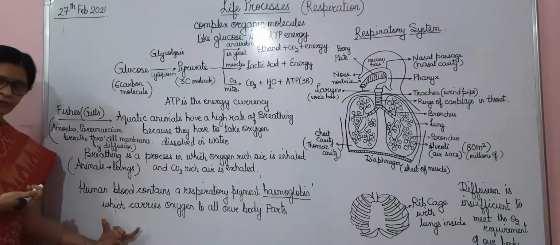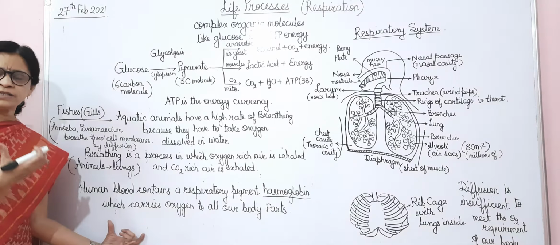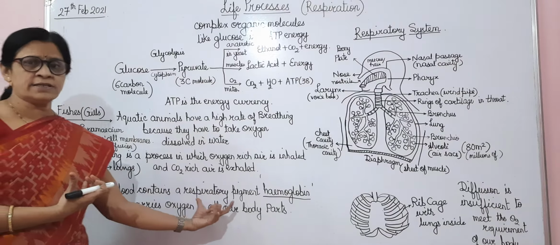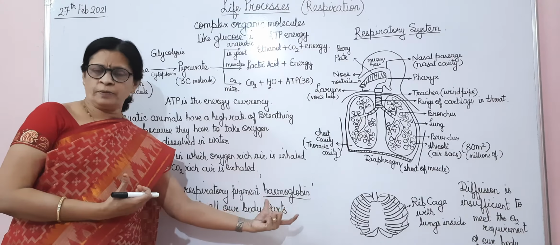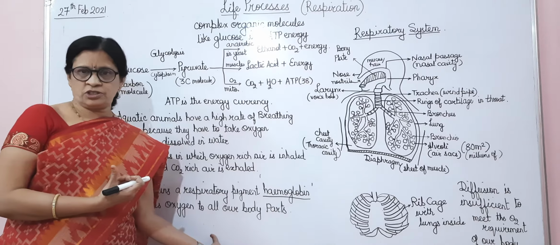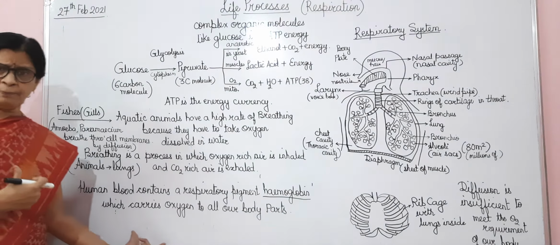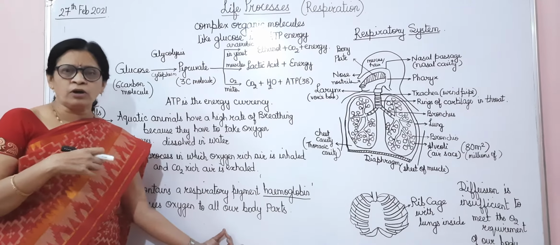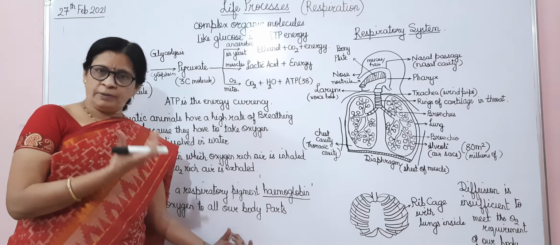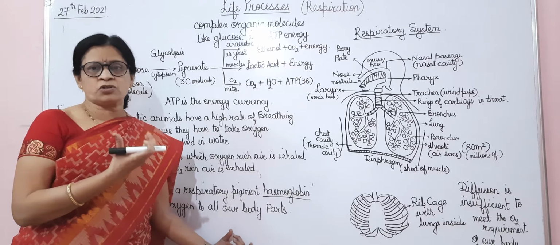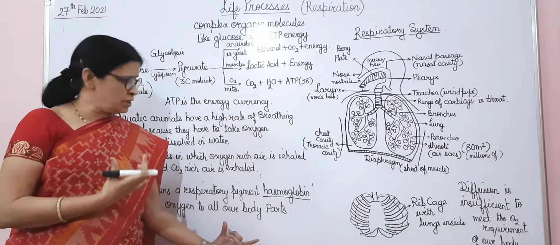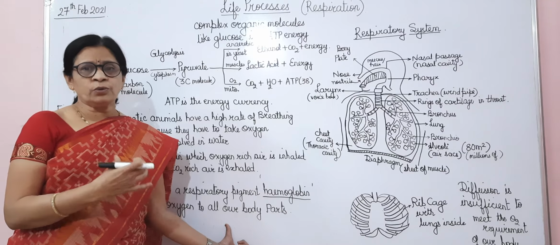Okay. So our human blood contains a respiratory pigment called hemoglobin, and it is the hemoglobin which has the highest capacity to take in oxygen. This oxygen is taken up by the blood, and carbon dioxide is taken from all the body parts and again given out from the body through the blood. So it is the blood, with the respiratory pigment called hemoglobin, which is the carrier of oxygen in our whole body. Okay, so this is how respiration is giving you energy.